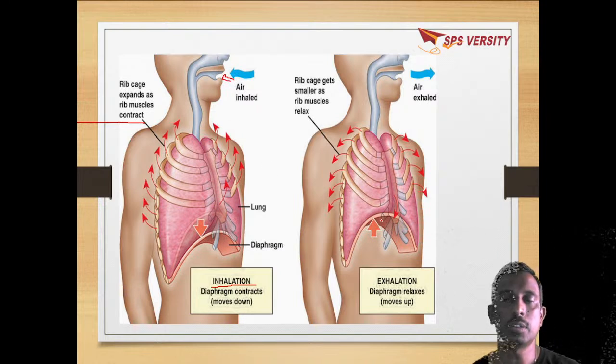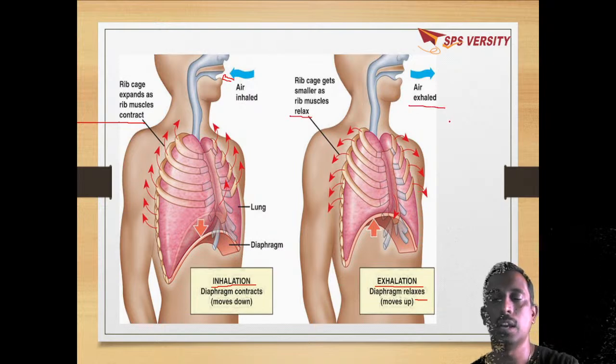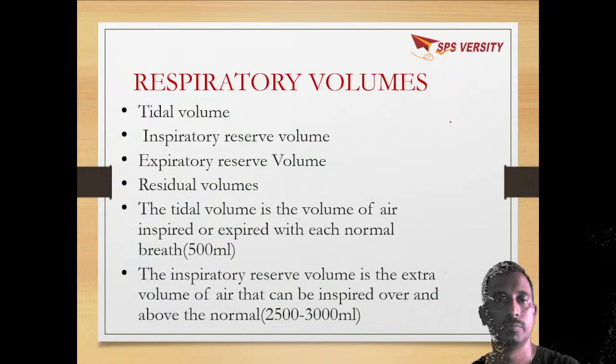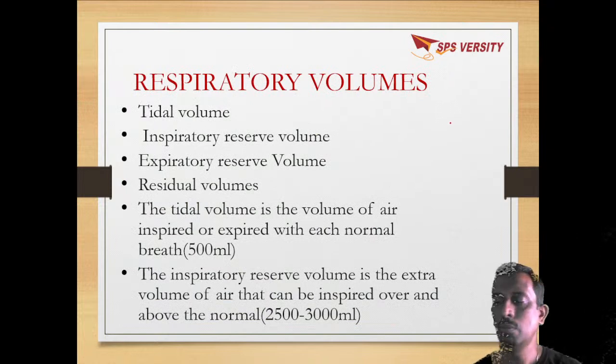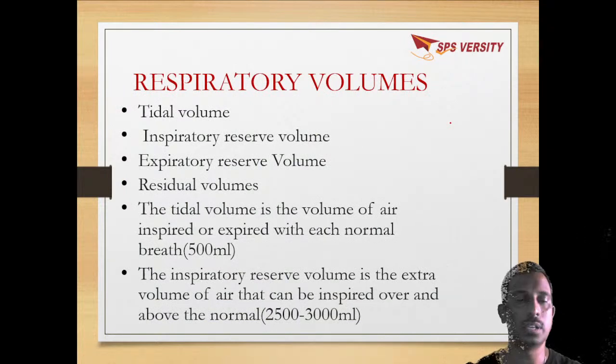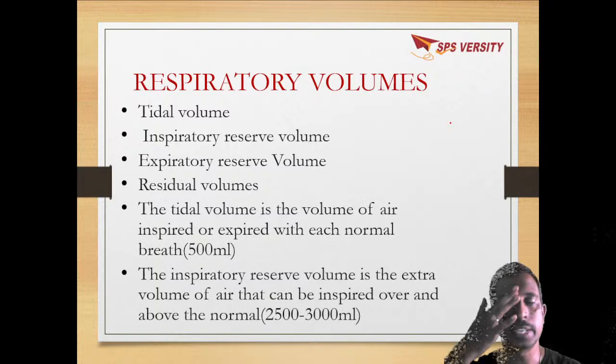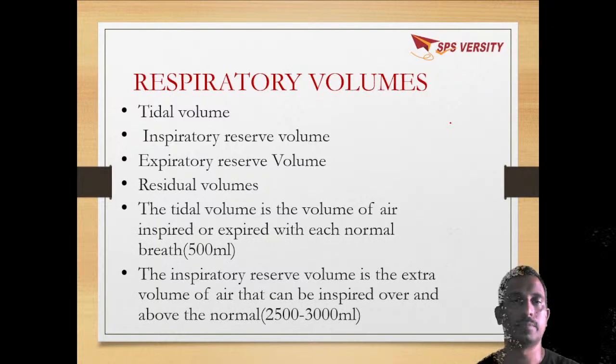The changes are quite opposite in exhalation, where the diaphragm relaxes and the intercostal muscles relax. Intrapulmonary pressure will be higher than the atmospheric pressure, so air is exhaled out. So till now we have discussed inspiration and expiration in the breathing rate.